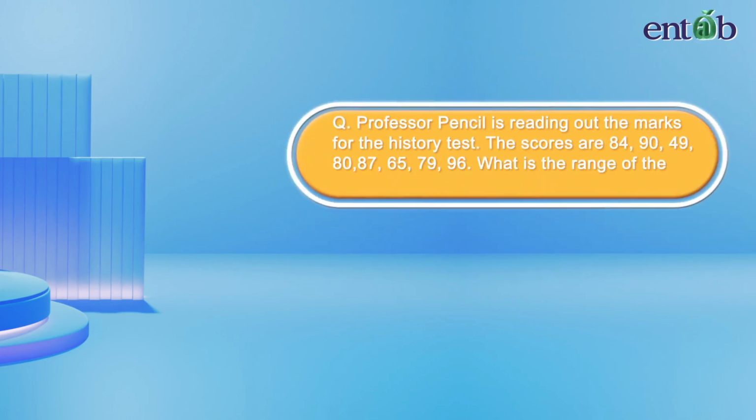Here is a quick question for you. Professor Pencil is reading out the marks for the history test. The scores are 84, 90, 49, 80, 87, 65, 79, 96. What is the range of the test marks? I hope you answered it right.